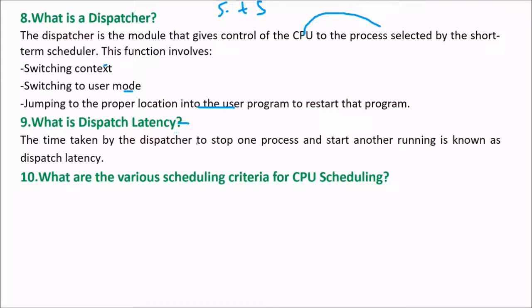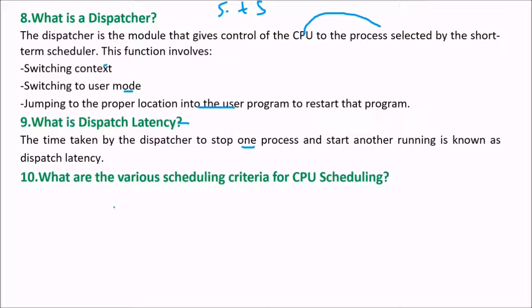What is dispatch latency? The dispatcher gives control of the CPU to a certain process. The time taken by the dispatcher to stop one process and start another running is known as the dispatch latency. So this is the time and overhead which needs to be minimized.